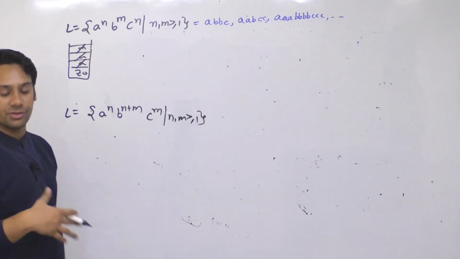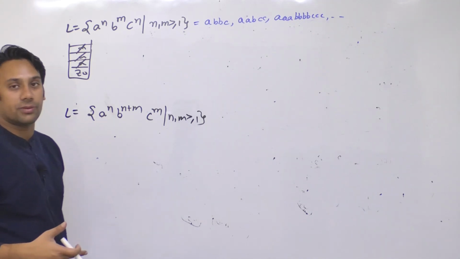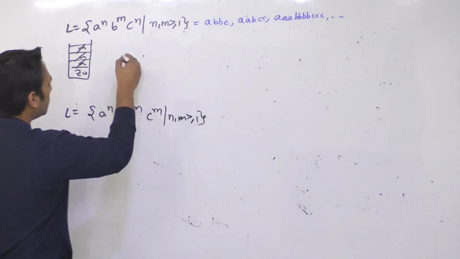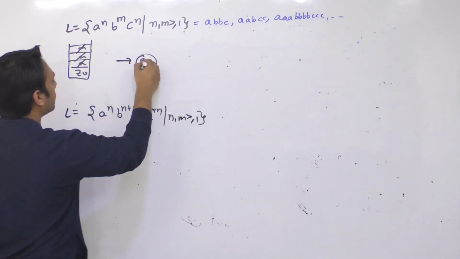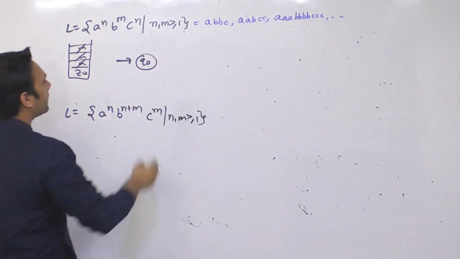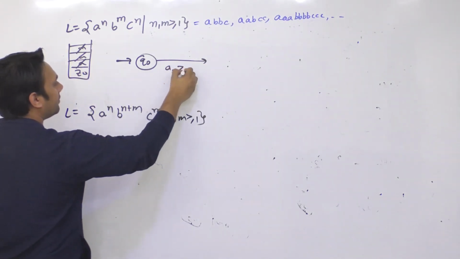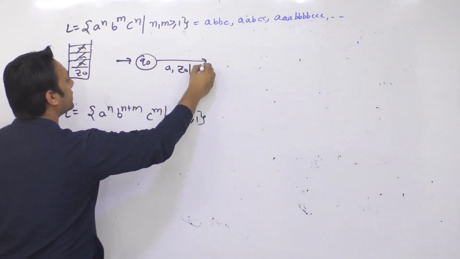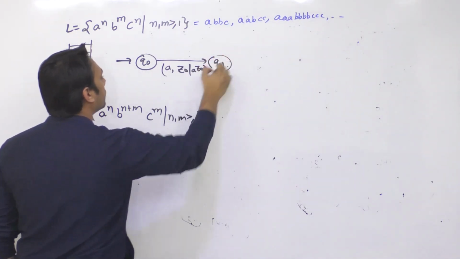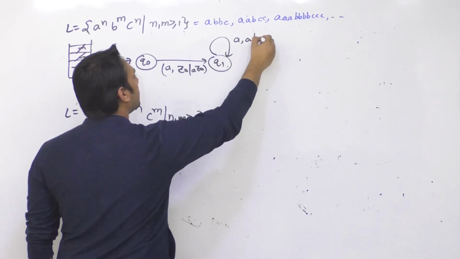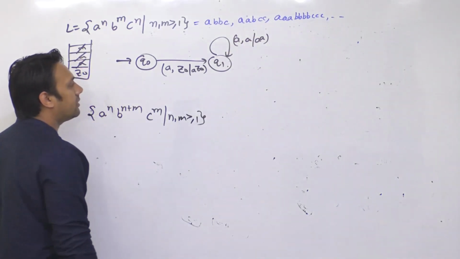Yes, that was a deterministic push down automata. Right now I'm just teaching deterministic PDA. I'm not teaching non-deterministic PDA. I'm taking just examples of deterministic push down automatas. So this is the first state, which is Q naught in the beginning. In the beginning, as soon as you get one A, initially the stack will be empty, so I'm going to insert this A inside the stack. I go to the state Q1. Then I can get any number of A's. The top of the stack will be containing A. I'm going to insert all of them inside the stack.